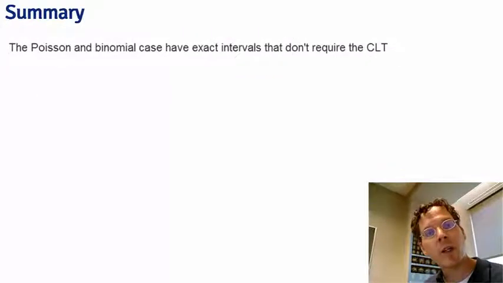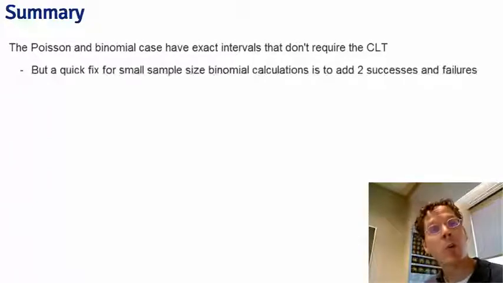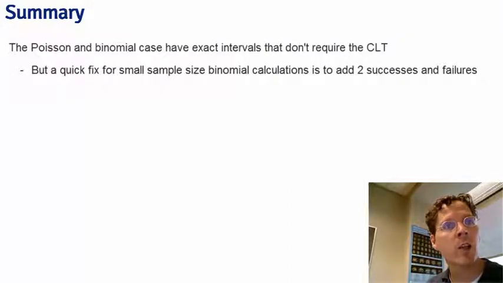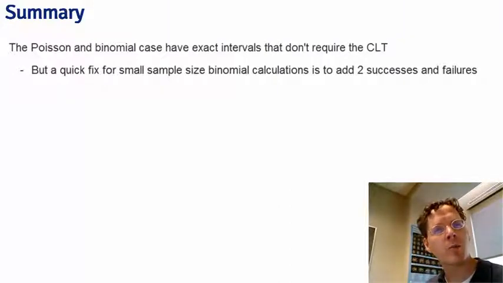Now, the Poisson and binomial cases are discrete cases, and we saw that the central limit theorem can sometimes not approximate their distributions well, and in those cases there are exact procedures. But we also saw a simple fix for the binomial case if you're creating confidence intervals, where if you add 2 successes and you add 2 failures, you get a much better confidence interval without much extra thinking or having to resort to something that requires a computer. So you can still do that calculation by hand, or in your head if you happen to be not around a computer.